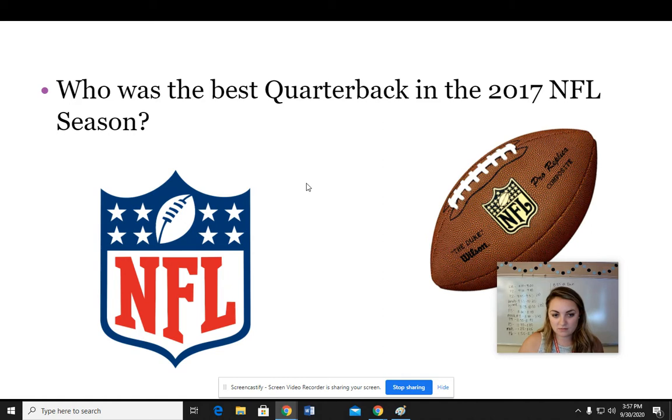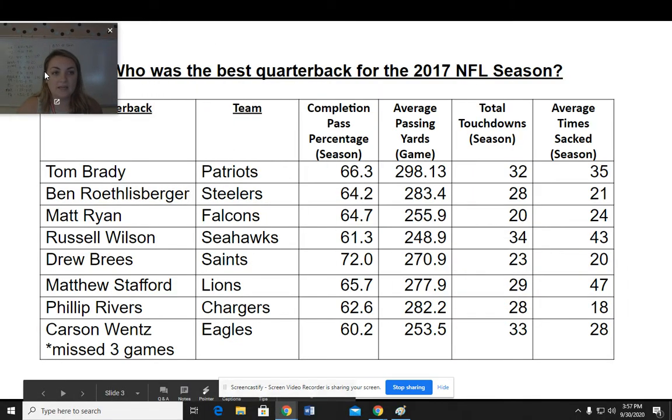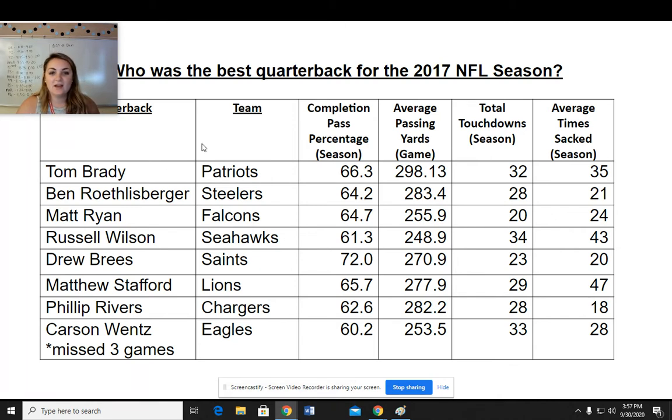However, in 2017, if we actually analyze data, which is what we do in science, you would find that the best quarterback would be Russell Wilson with the total touchdowns of the season for 2017.